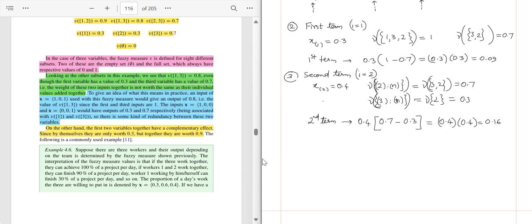Proceeding similarly, we will develop the last term, which is the third term. Now for this third term, i is equal to 3. So x of 3 after rearranging was the original second term, which is 0.6. Now we have the first term, i to n. In this case, i is the third value. So third value, and n you can write as n only for now.